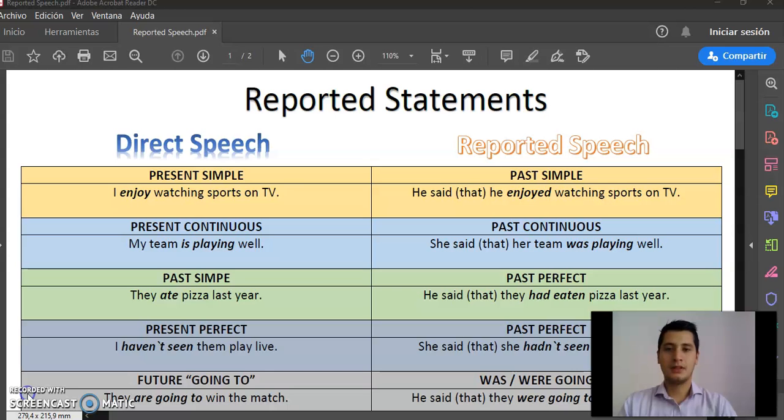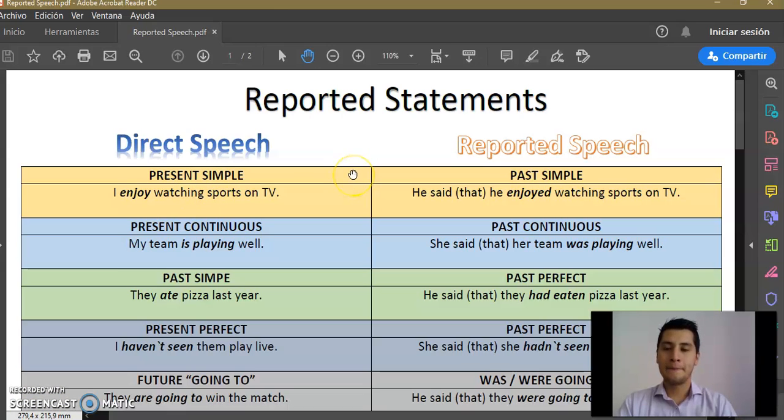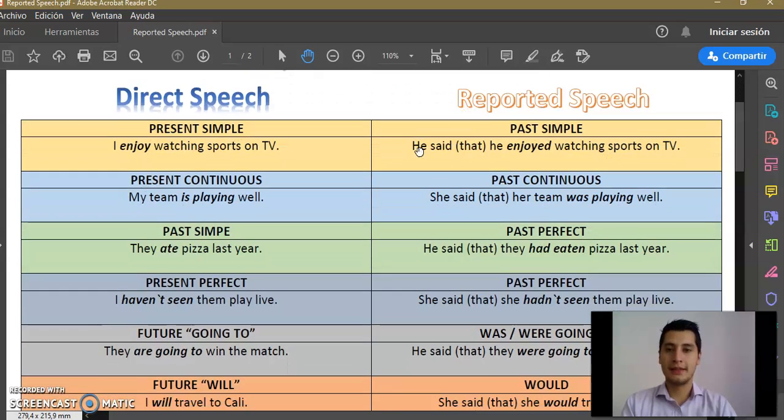Let me check. Okay, I have already checked this, and first of all I am going to start the class doing this review, this general review. This is the feedback that I am going to give, and this is the paper that I am going to be using. So first of all, I am going to start explaining the direct speech and how we can report these sentences. It is important for you to take into account that I am going to be doing the general review with all the grammatical tenses. So pay attention in here.